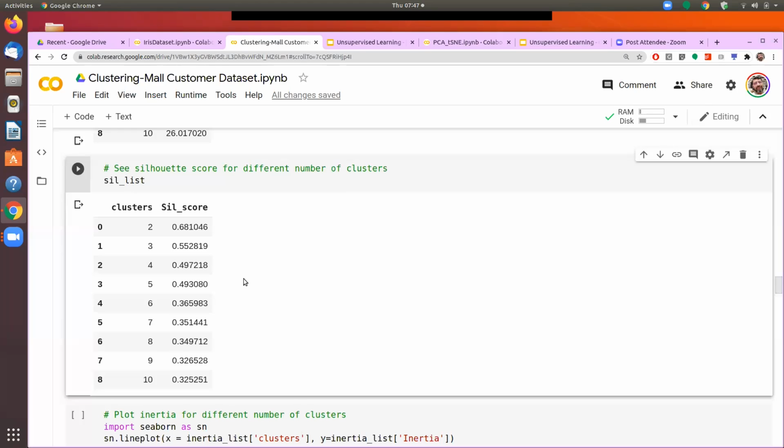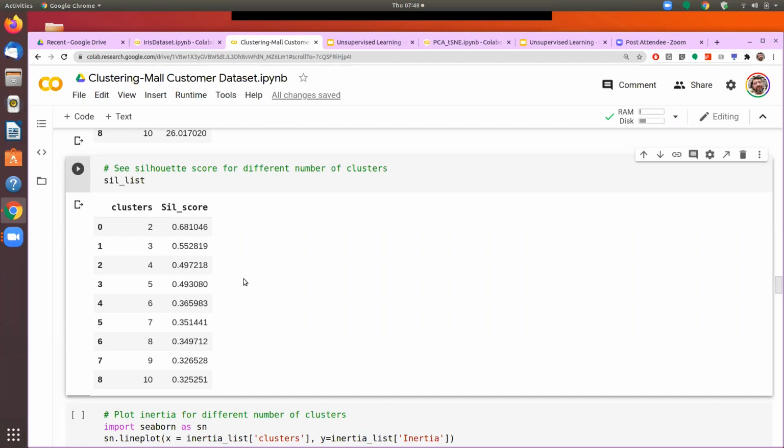And Silhouette score that way brings in another dimension to the cohesiveness of the cluster and says that don't just measure the distance among the observations belonging to the same cluster, but let's also see the distance between the elements of the same cluster and the distance of these elements with another cluster.